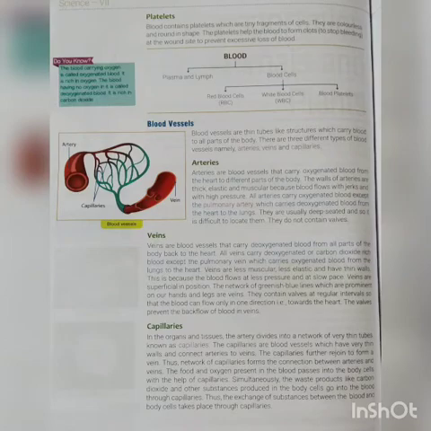Okay, now students, we will discuss the three types of blood vessels. As we already know, blood flows in thin tube-like structures which are called blood vessels. So the first one is the arteries, students. Arteries carry oxygenated blood. That means the blood which flows from the heart to different parts of the body flows through the arteries, and it contains oxygen. Now the walls of the arteries are thick, elastic, and made up of muscles, because when the blood flows, it flows in jerks with high pressure.